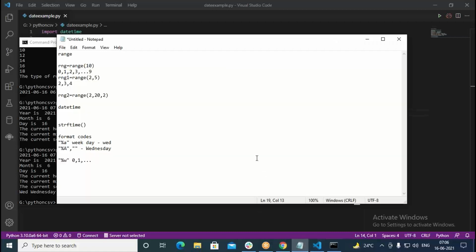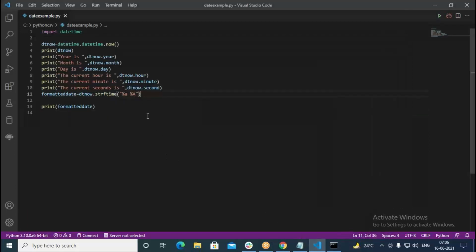If you look at this, what is the meaning of %a here? It's the abbreviated weekday. And %A is the full weekday name. So like this it is printing. These are called format codes. And when you go with %w, that can give you the numeric weekday. Once again we put here %w. So what happens? See, we should get Wed, Wednesday, followed by 3.